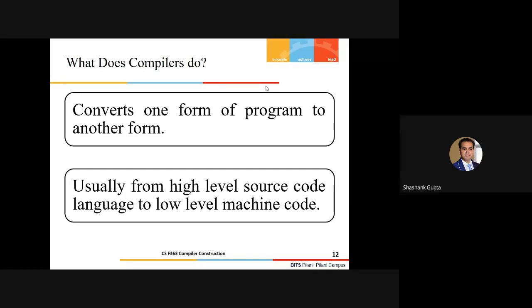As of now, conventionally, based on the recent state of the art, we know that a compiler usually does the translation from high level language to the low level language. But it is quite possible that there are certain compilers which can translate from high level language to high level language, right? I can say from, let's say, Pascal to C, C to C++, or C++ to C. This is possible, right?